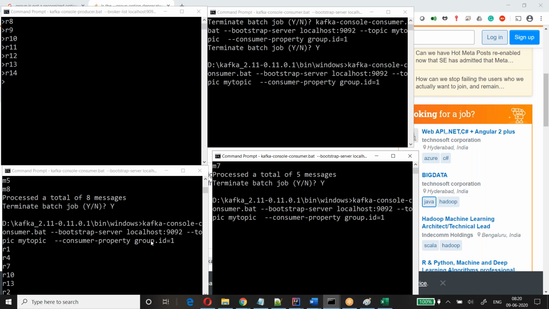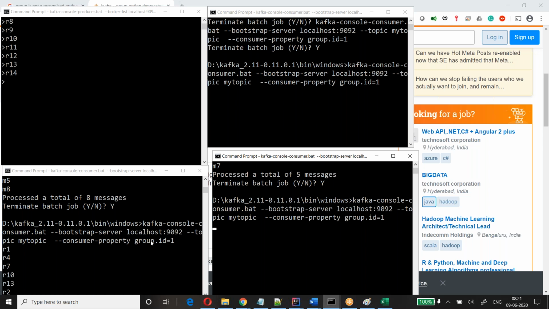But in a consumer group, even messages published before starting the consumer are read once one consumer from that group starts.